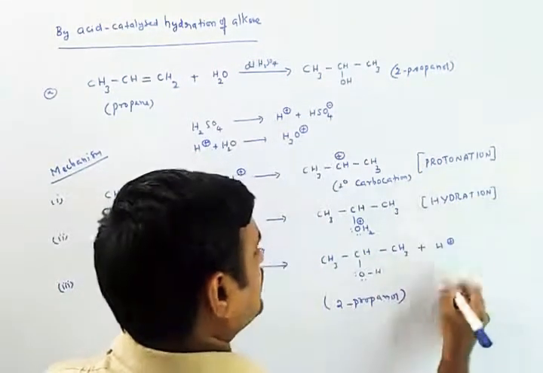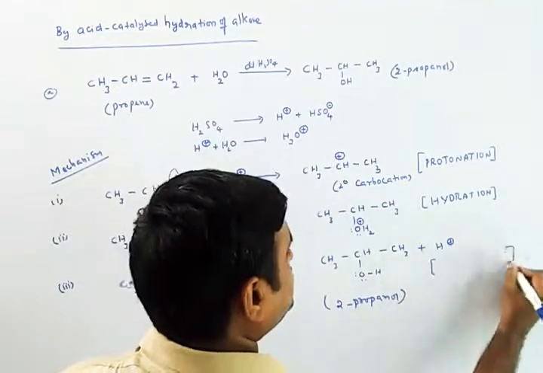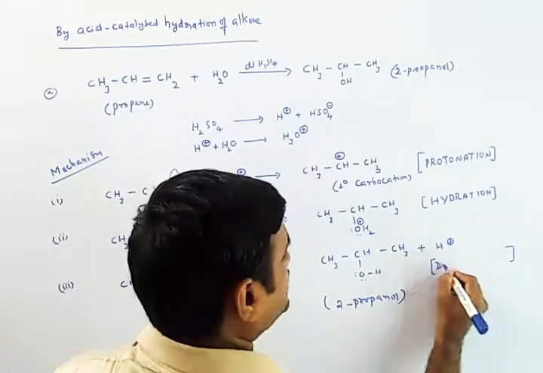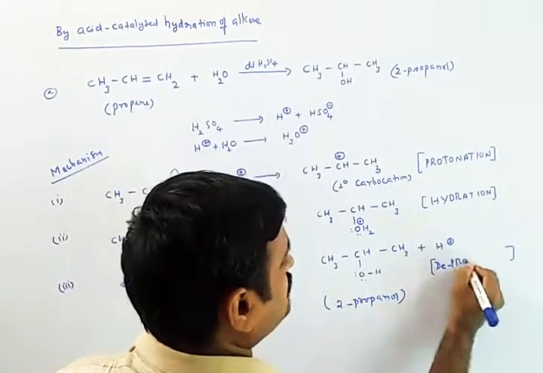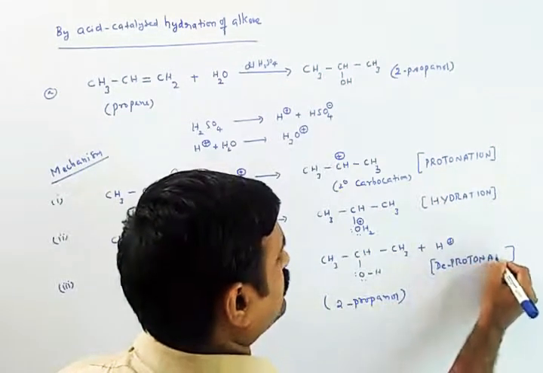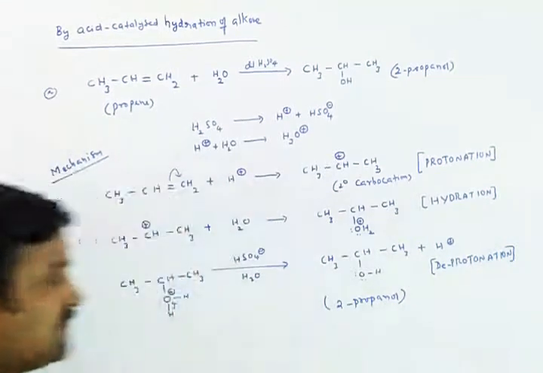The third step we can call deprotonation.